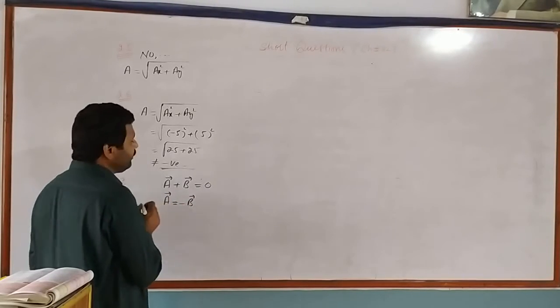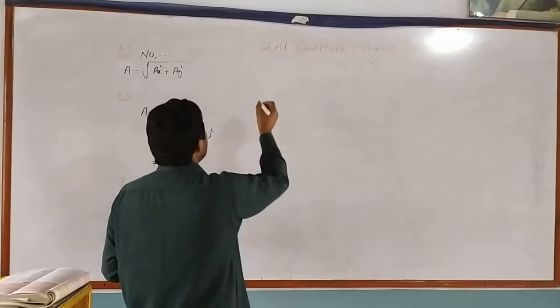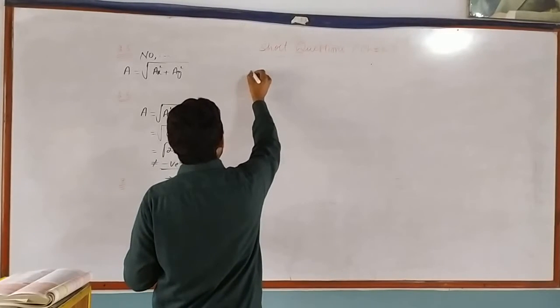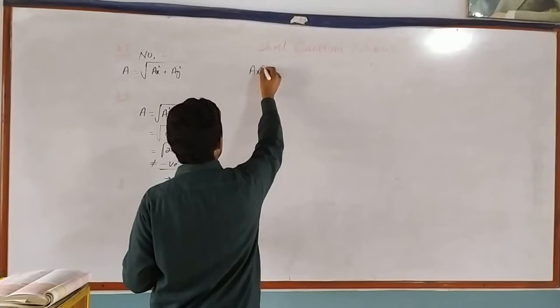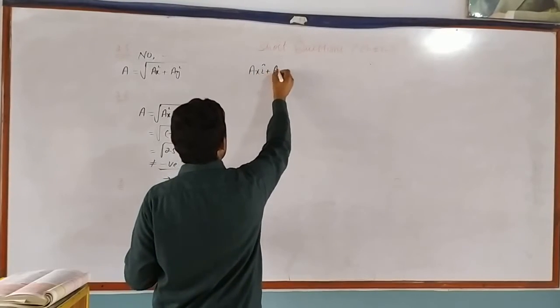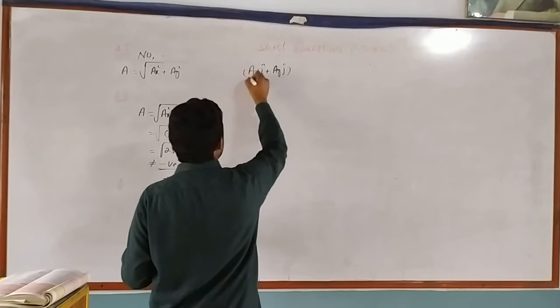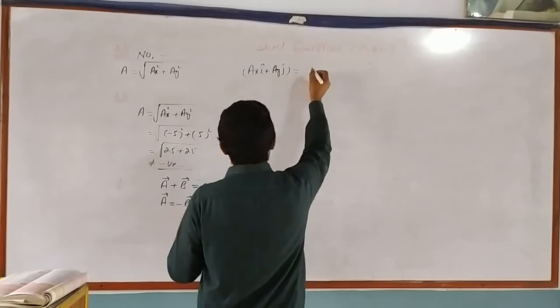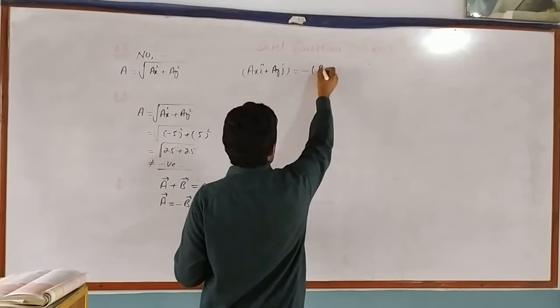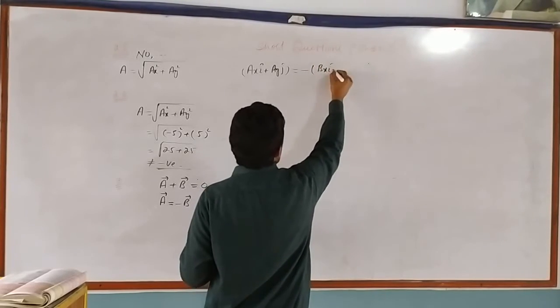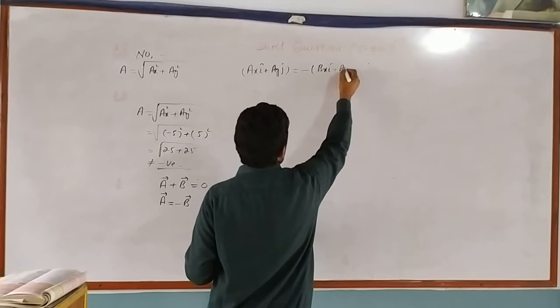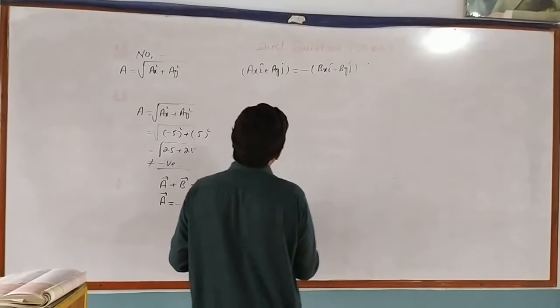We can write this equation in components form of a vector in a two-dimensional system. Vector A will be written as ax i unit vector plus ay into j unit vector. Similarly, minus B, vector B in components form, will be written as minus bx i unit vector minus by j unit vector.